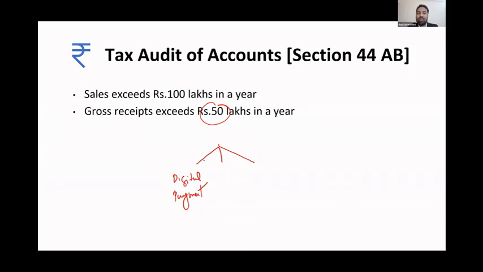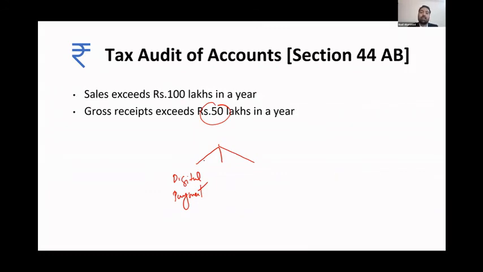Next one, cash withdrawal. They don't want you to withdraw in cash. They're asking, why are you withdrawing cash? More than 1 crore, what's the purpose? Why don't you transfer? So if you're withdrawing more than 1 crore in cash, even from an ATM or bank account, the excess payment will be disallowed. You are liable to TDS.